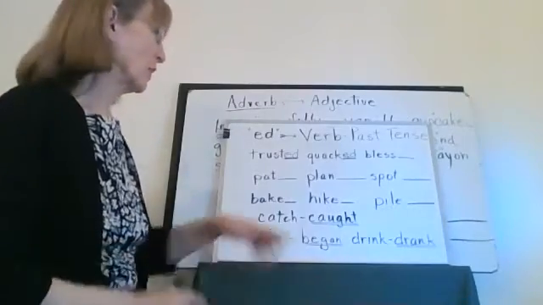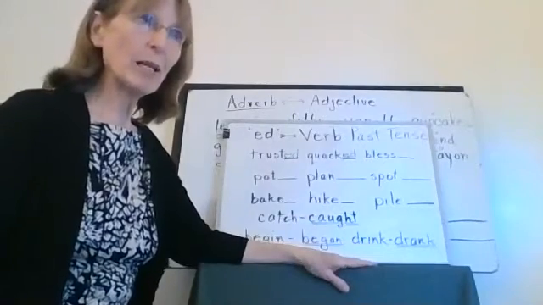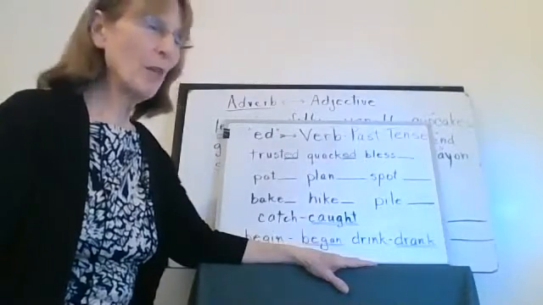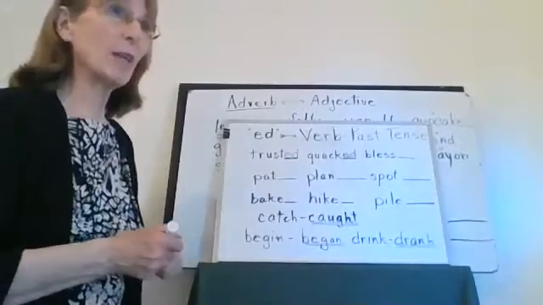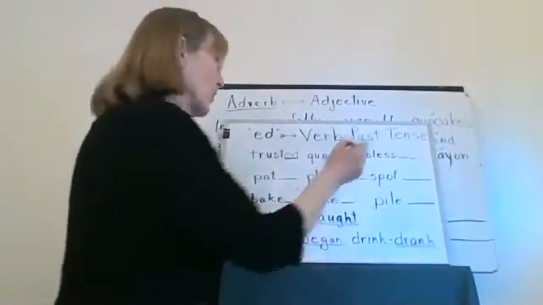Listen to this one. Bless, blessed, blessed. Another one that makes a T sound, but it's not a T sound. It's ed.